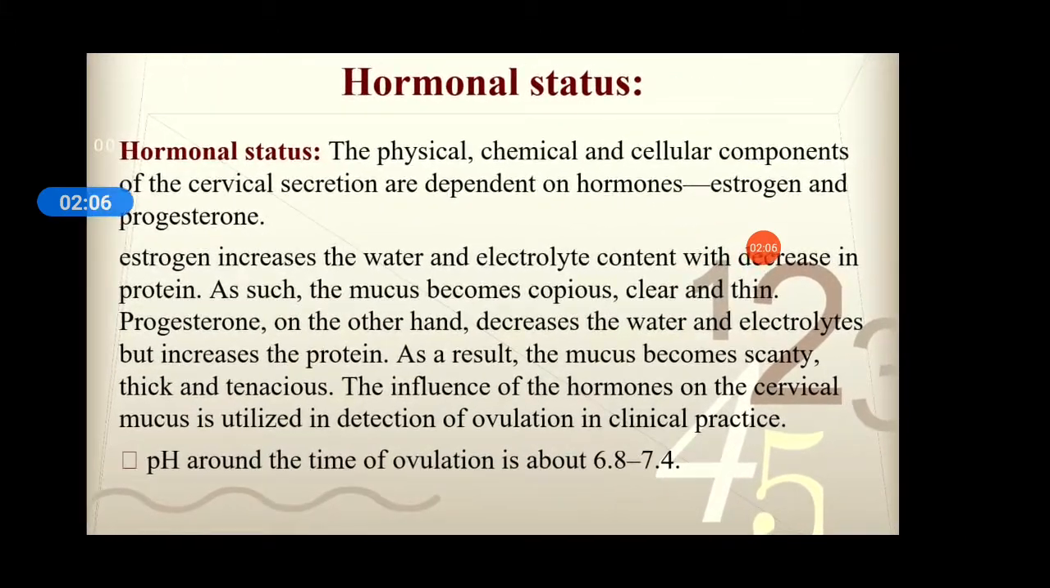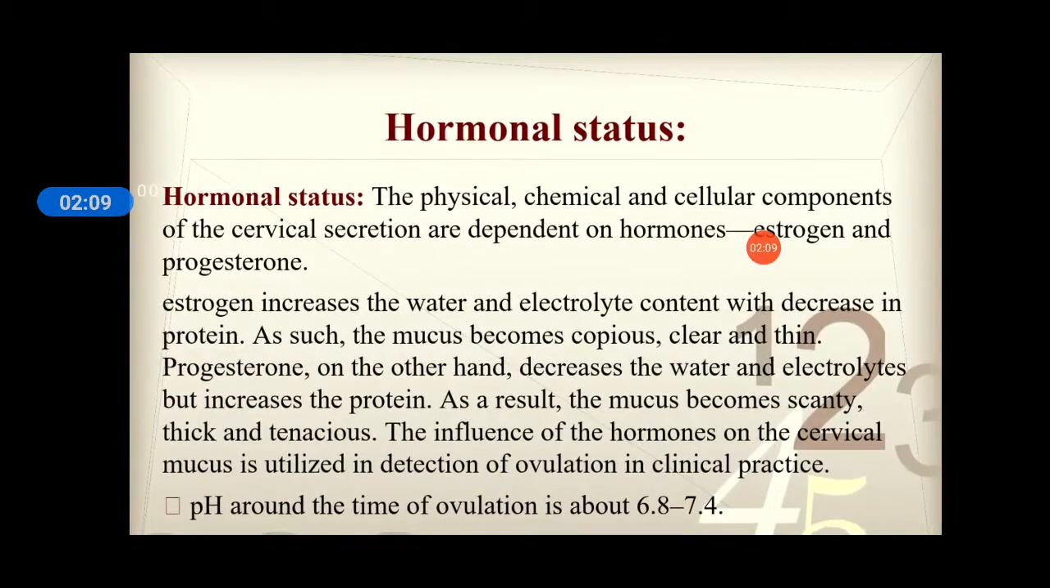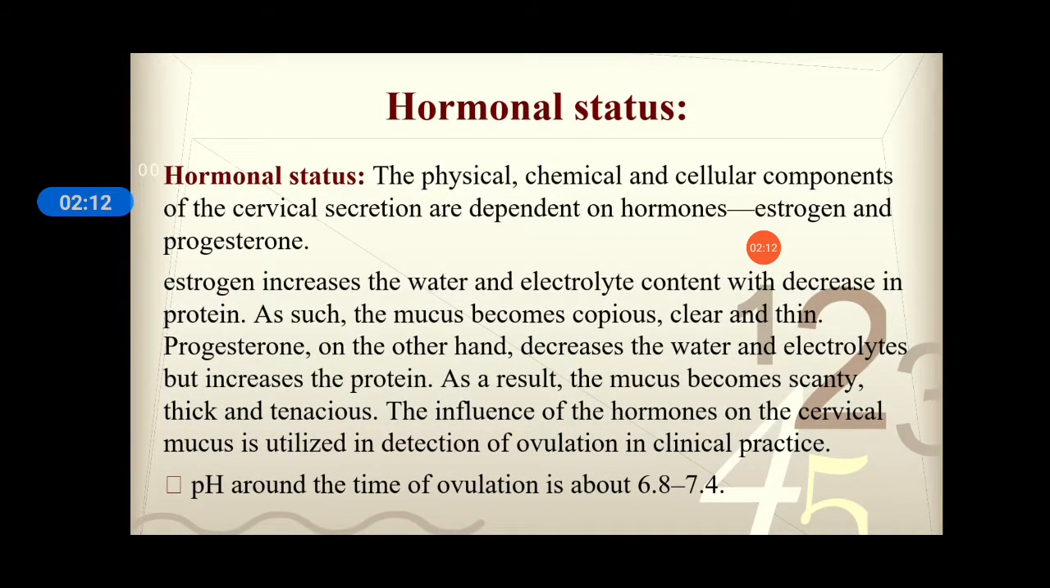Then coming to the hormonal status, the physical, chemical and cellular components of the cervical secretions are dependent on the hormones estrogen and progesterone. The nature of the cervical secretion depends mainly on these two hormones. If estrogen is more, what happens? Estrogen increases the water and electrolyte content with a decrease in the protein. So estrogen increases the watery content of the cervical mucus and decreases the protein content. As such, the mucus becomes copious, clear and thin.